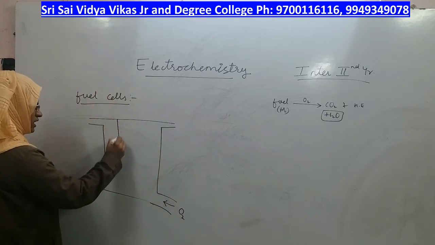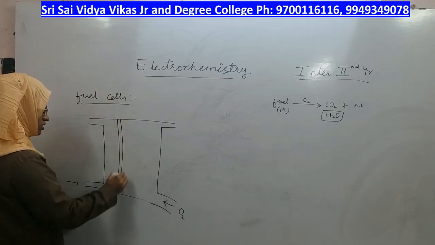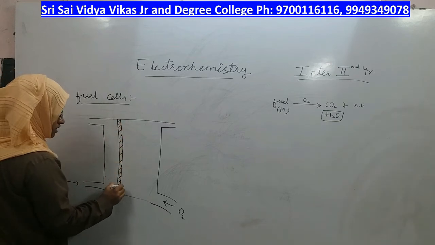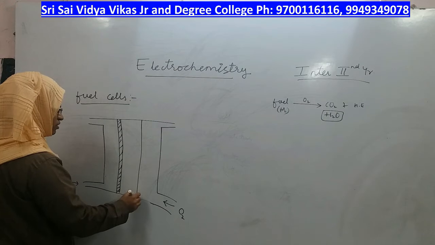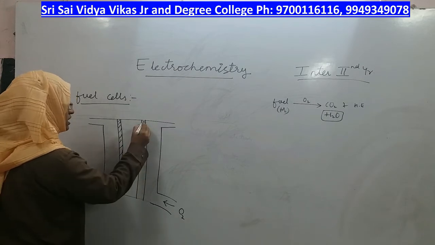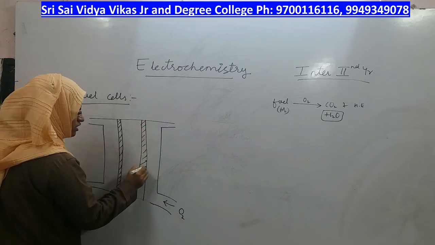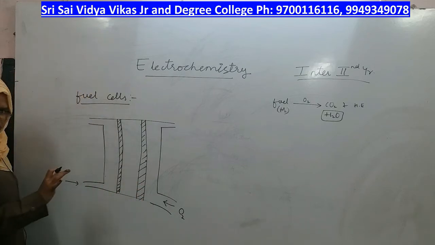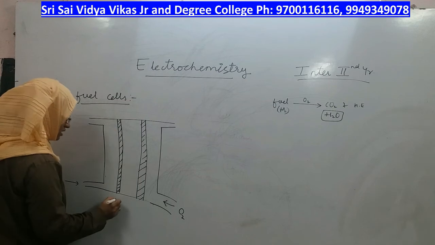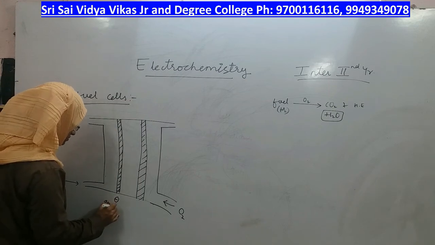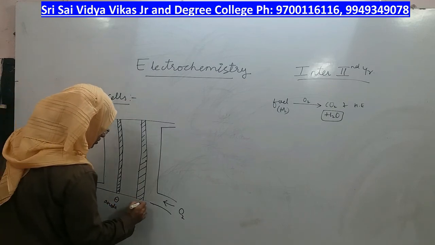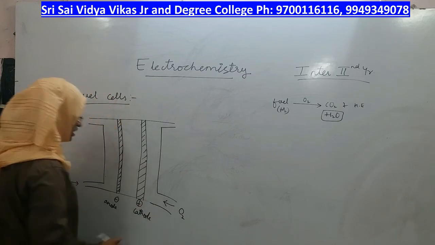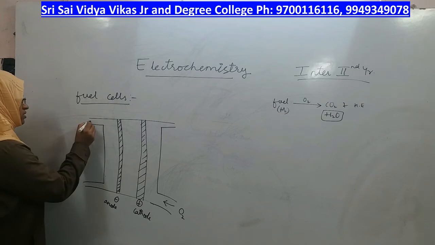and in the middle of the cell there will be two electrodes which are catalytic in nature. Both catalytic electrodes are named as anode and cathode only, but their nature is catalytic. They will not involve in the reaction, they will just facilitate the reaction, right. From whichever side you are passing hydrogen gas, that electrode is anode and the other electrode is cathode.